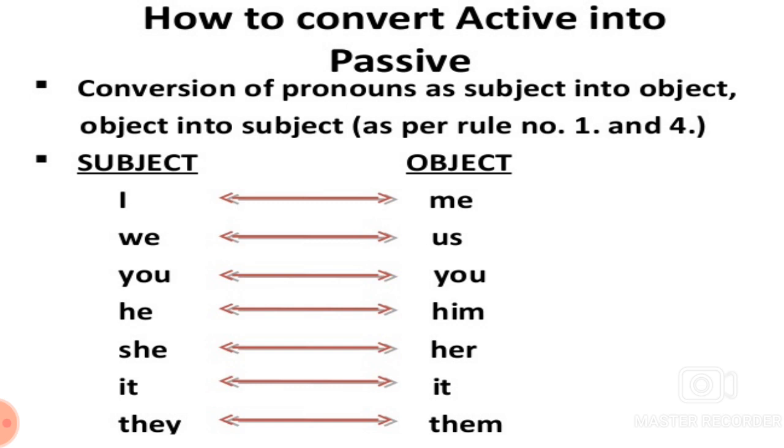A small note again: there are 12 tenses in the English language, but only the above 8 tenses are used in passive voice. The other 4 tenses, present, past, future perfect continuous and future continuous tenses, are not usually used in passive voice.